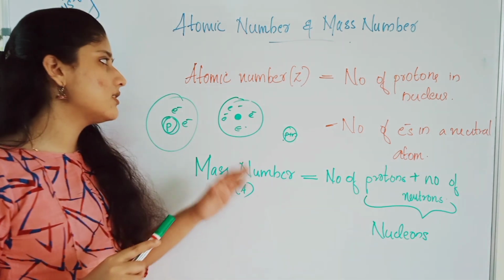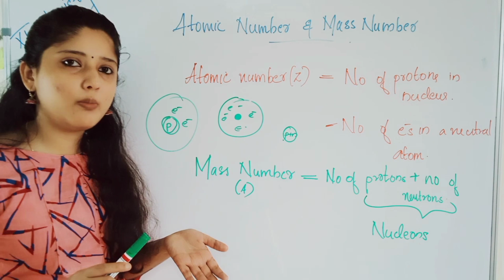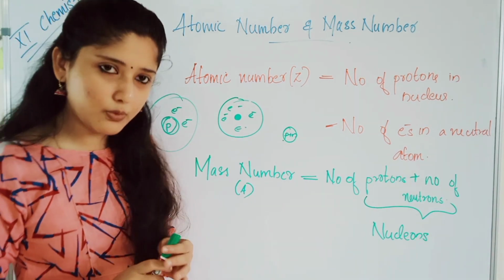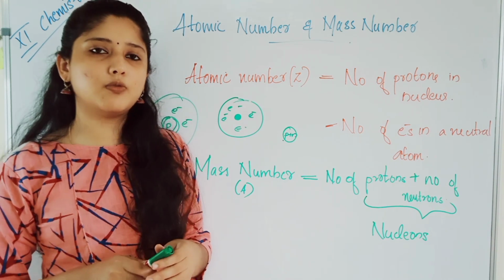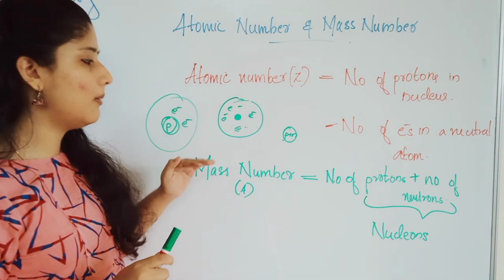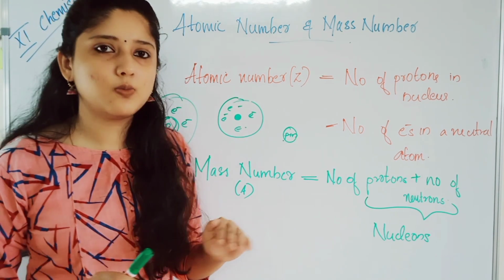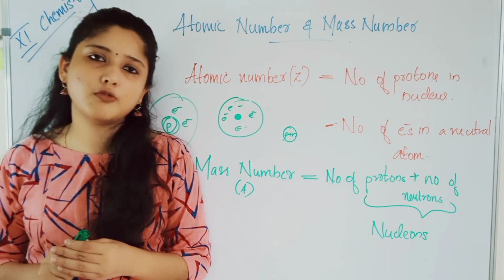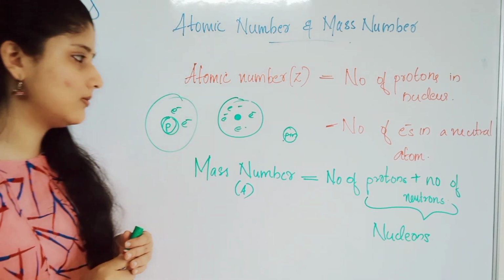These are the definitions of what is meant by an atomic number. That is the total number of protons, or the total number of electrons, is the atomic number. And the mass number is the total number of nucleons. What are nucleons? The sum total of neutrons plus protons.